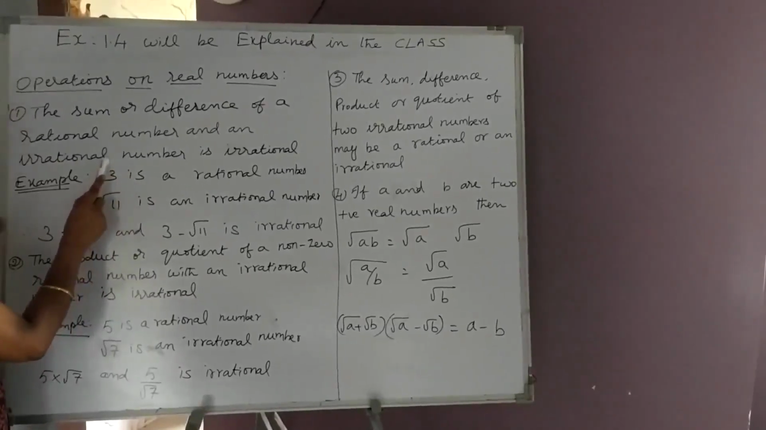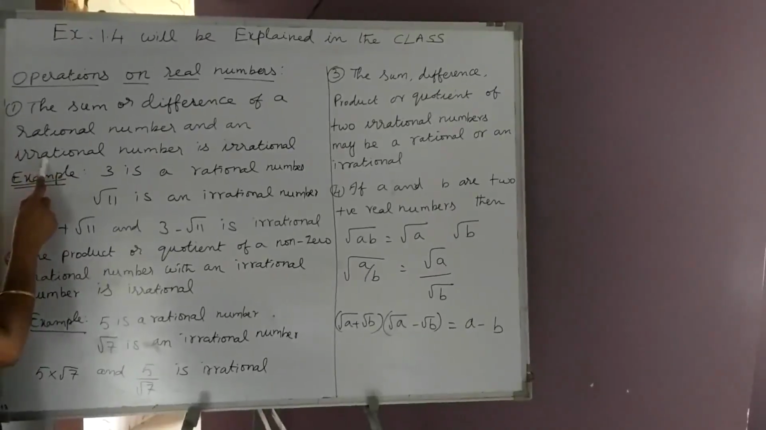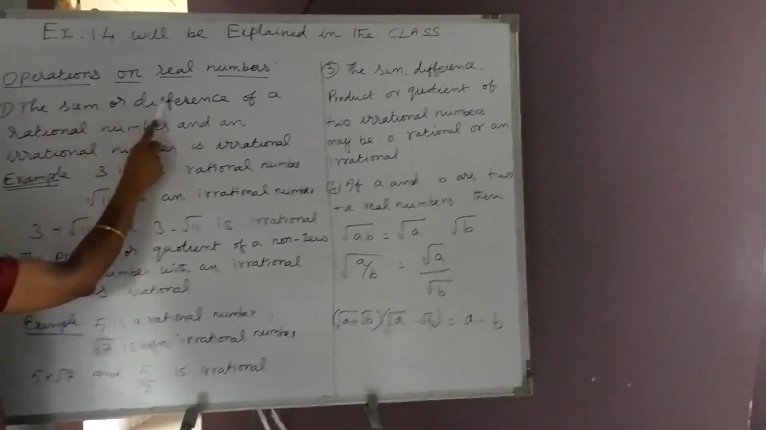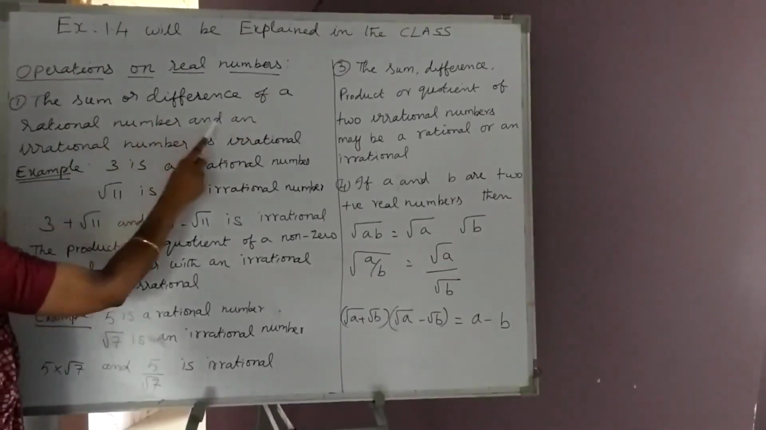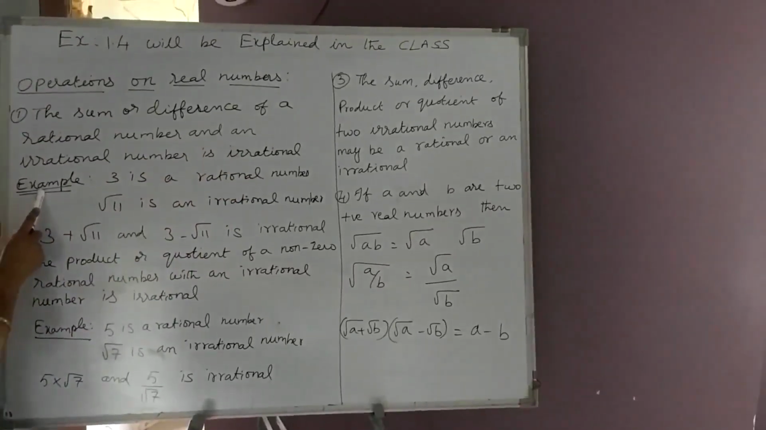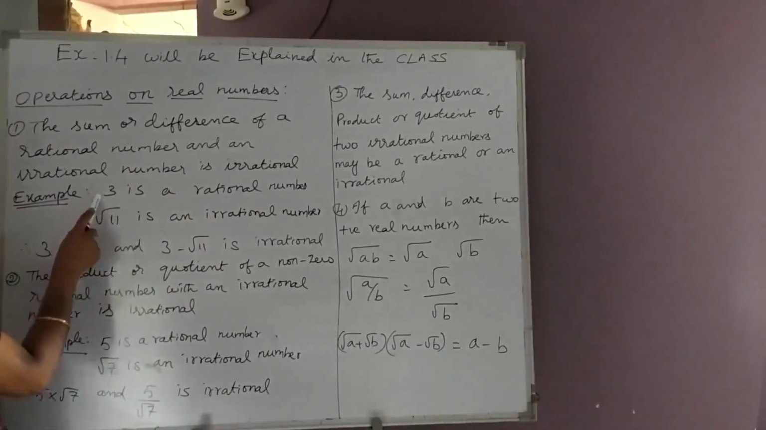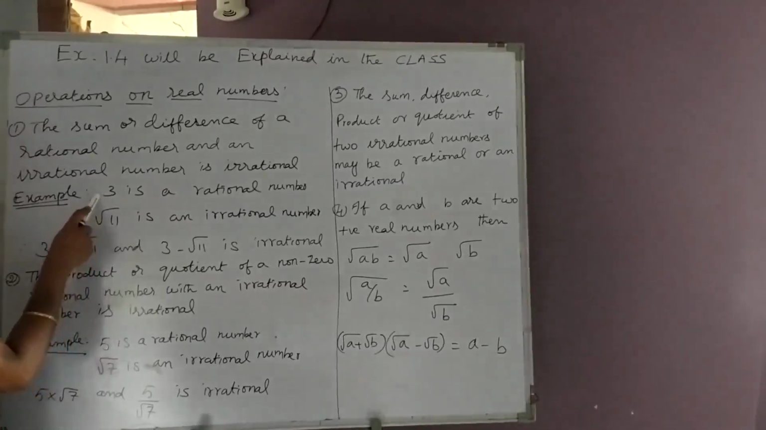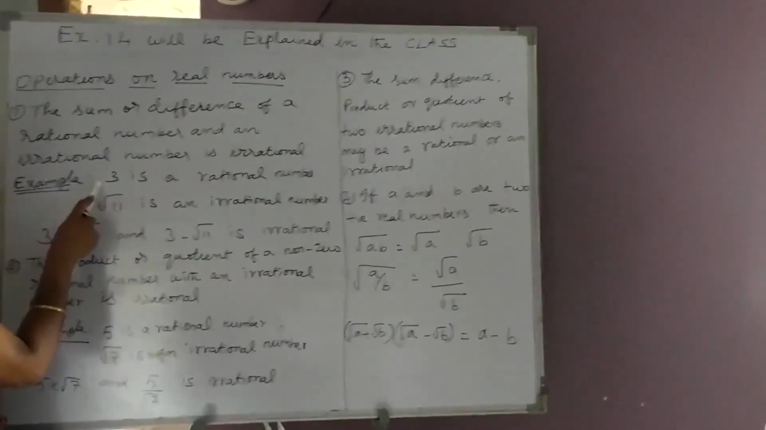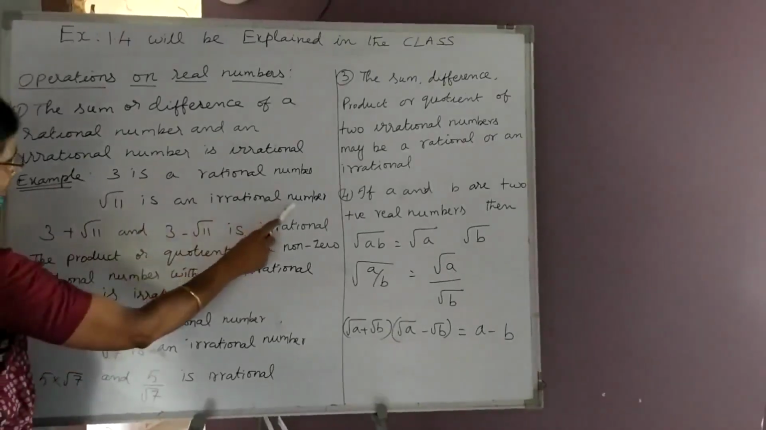Similarly, if you find the difference of a rational number and an irrational number, the result will be an irrational number. Therefore, the sum or difference of a rational number and an irrational number is irrational. Let us understand this with an example. 3 is a rational number, we know, because 3 can be expressed in the form p upon q, where p and q are co-prime integers and q is not equal to 0. Whereas root 11 is not a rational number, therefore it is an irrational number.